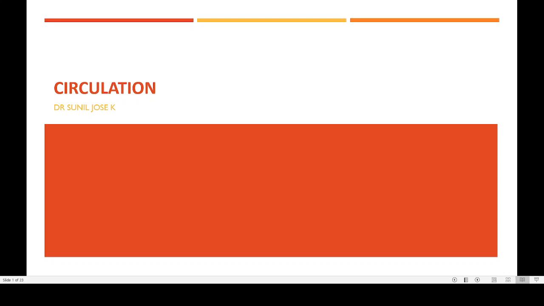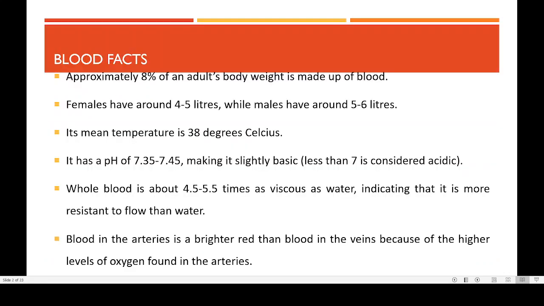Okay, so to begin with the circulation, we will need to understand some basic facts about the blood or blood circulation. Now here you can see some of the important statistics regarding the blood. One is that nearly 8% of an adult body weight is made up of blood. That is, if you are 50 kg, around 4 kilograms of your body weight is actually formed of blood. So that will give you an idea of how much our blood actually weighs.